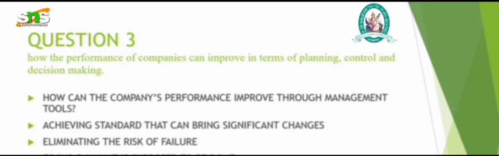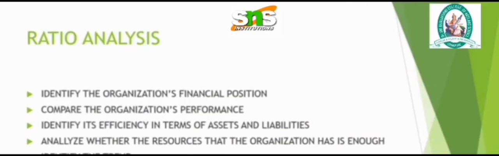It is very important in the budgeting process. We want to handle it the proper way. It should help so that selections are taken in a proper method. In that way only, ratio analysis takes an important place: identifying the organization's functional position, comparing organizational performance, identifying efficiency in terms of assets and liabilities, and analyzing whether the resources are organized enough at that time. It can be handled as a very important process. Ratio analysis is very good.